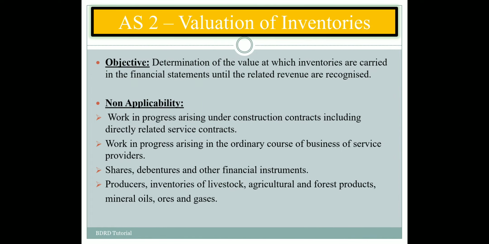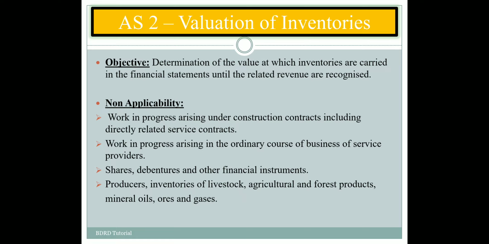So the basic objective of this accounting standard is to determine the value at which inventories are carried in the financial statements. Now, as far as the applicability of this standard is concerned, this standard covers all types of inventories barring a few. Now, what are those inventories?